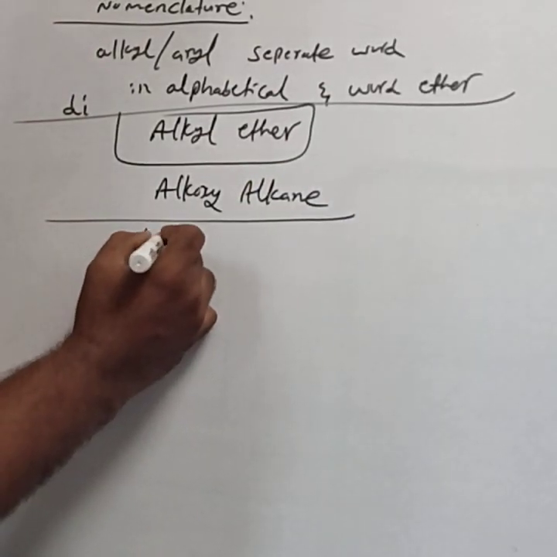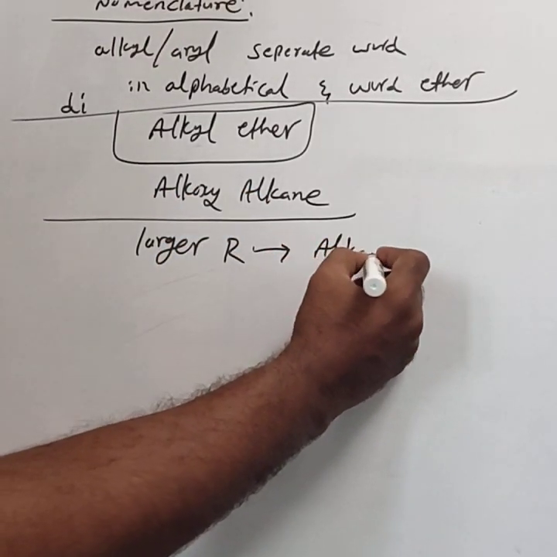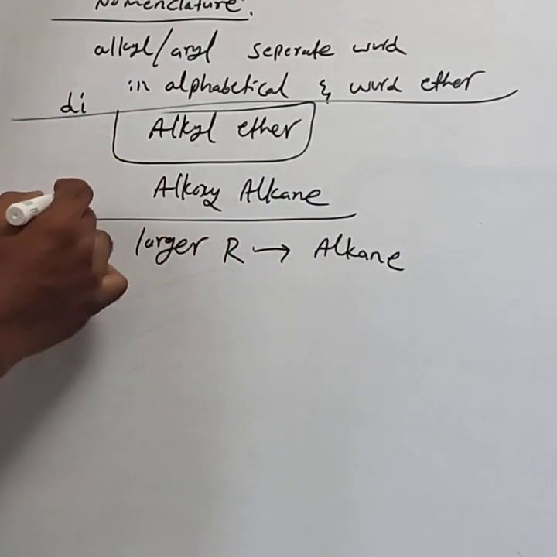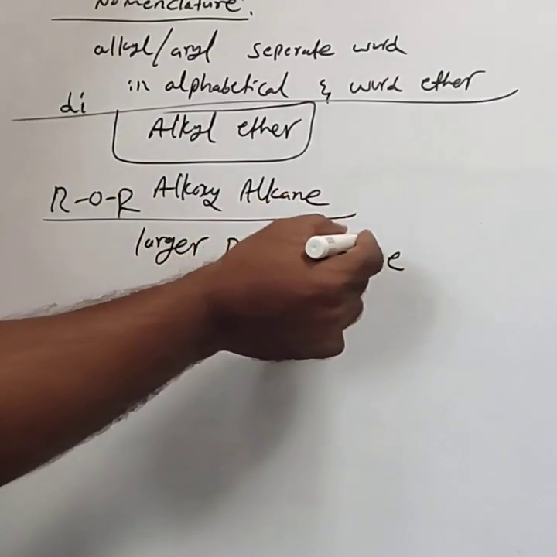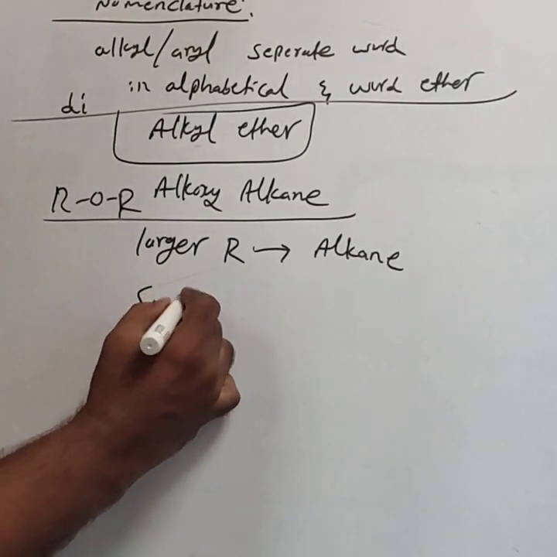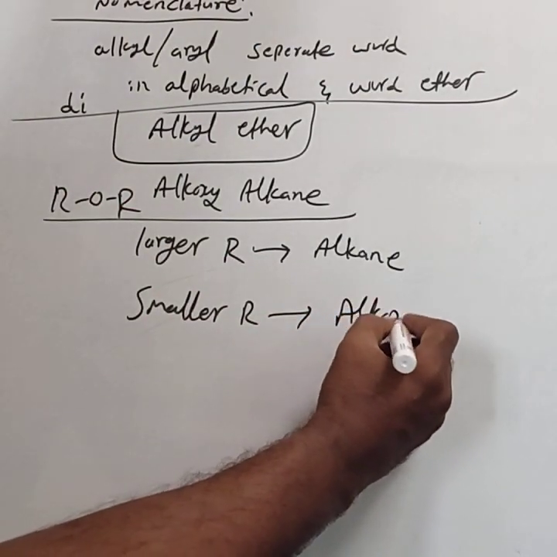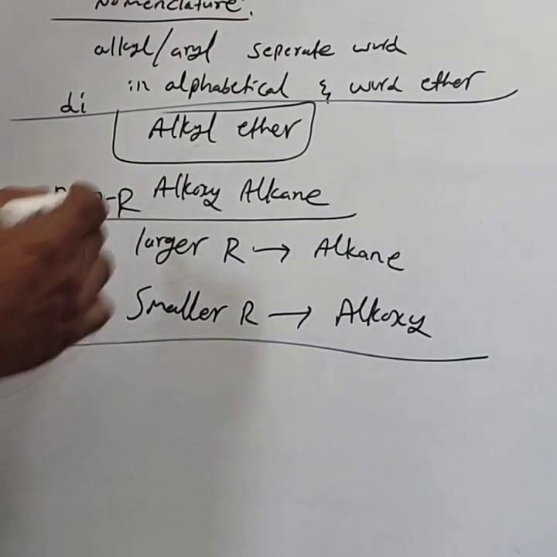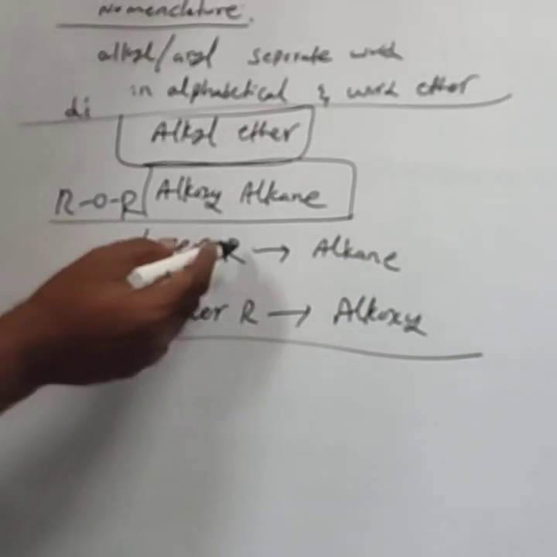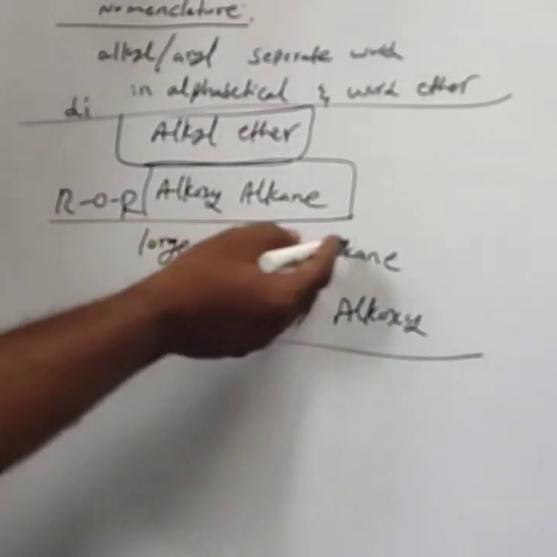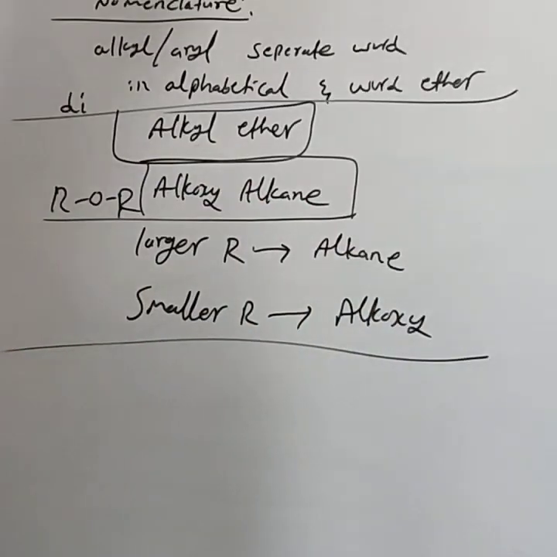The larger R group in ROR is taken as the root word, that is the alkane part, and the smaller R group is taken as the alkoxy group.